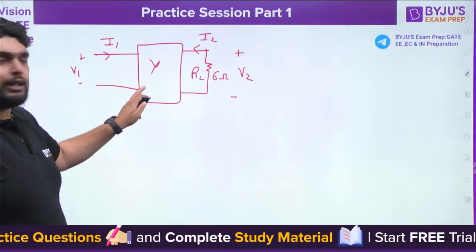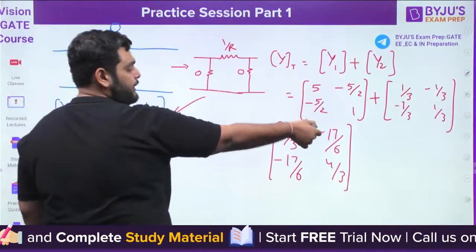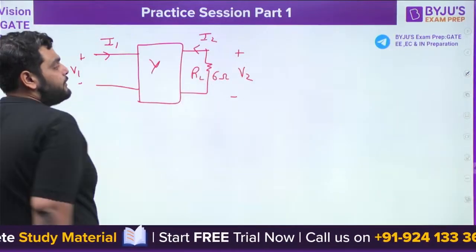So we are not going to solve it further. You can solve it on your own, right? You need to find out I2. You have the equations there. Also V2 becomes 6 times I2, that is RL times I2.